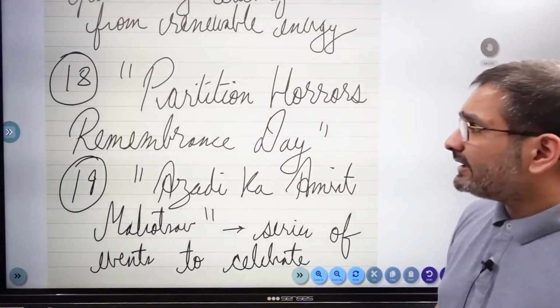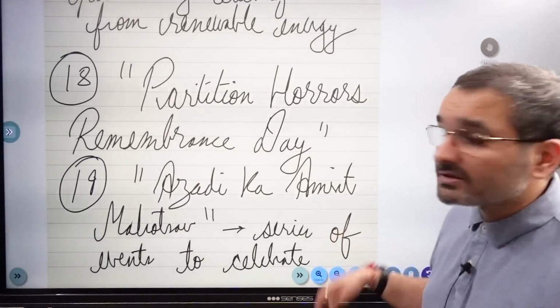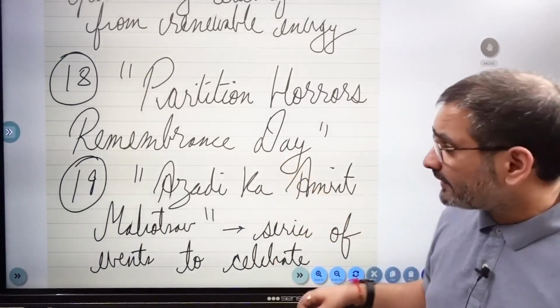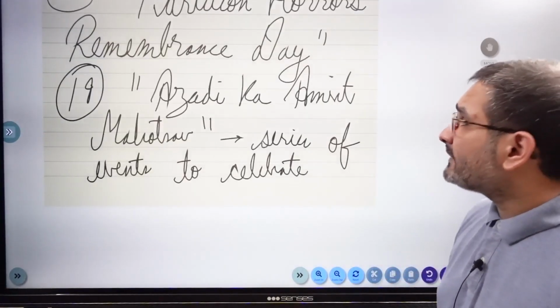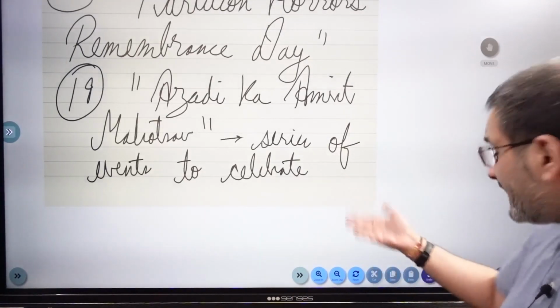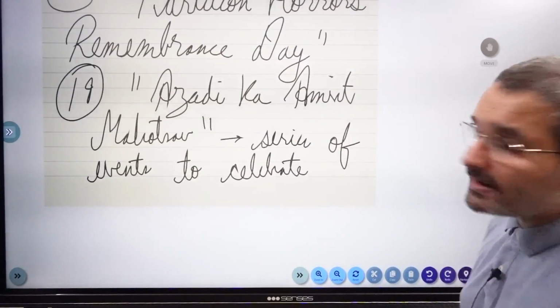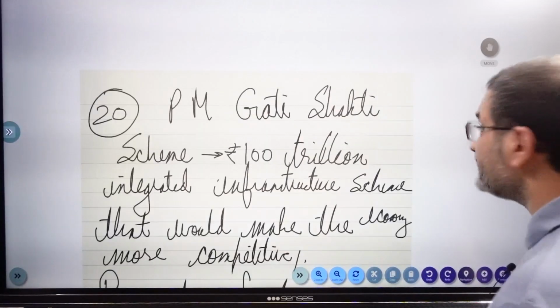So PM Modi announced 14th August to be celebrated as Partition Horrors Remembrance Day. Crucial current affair, write it down. And we are celebrating Azadi Ka Amrit Mahotsav. It's a series of events to celebrate our independence. So उसका नाम क्या है? Azadi Ka Amrit Mahotsav. ठीक है जी.